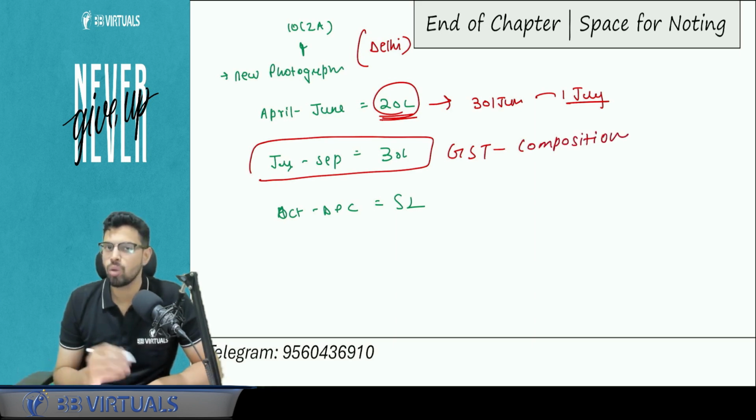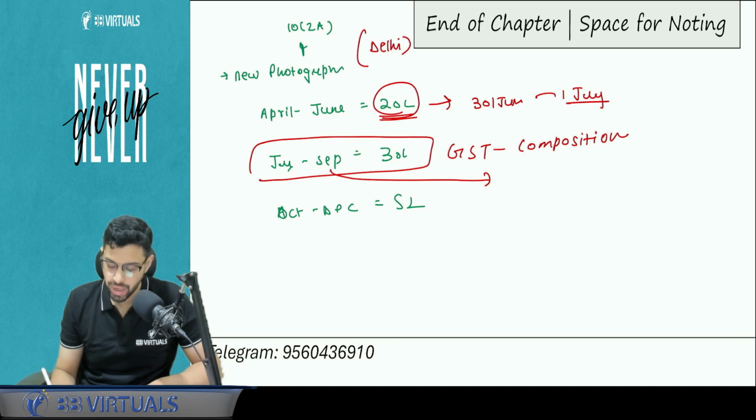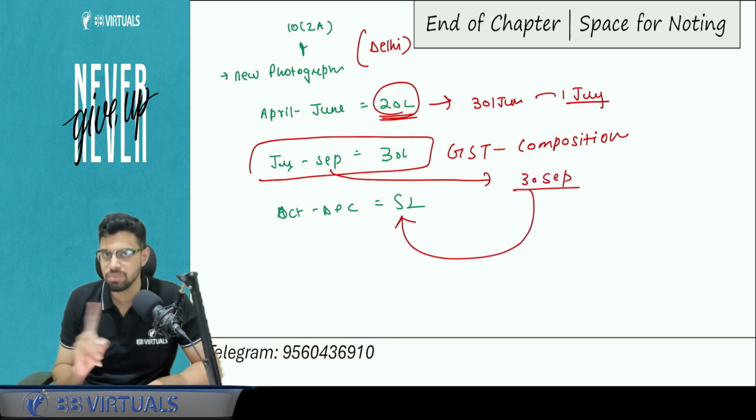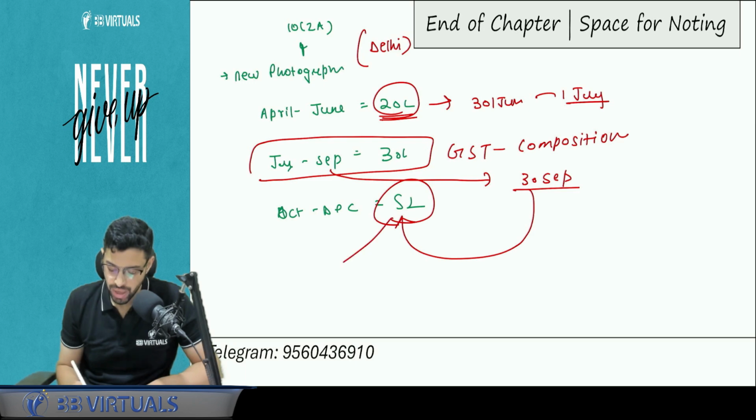Now what is the composition scheme limit for 10-2A? 50 lakhs. That 50 lakh limit will be hit by the end of 30th September. And after 30th September, he will be under GST but not under composition scheme. So for the 5 lakh, he is going to pay tax at the normal rate.